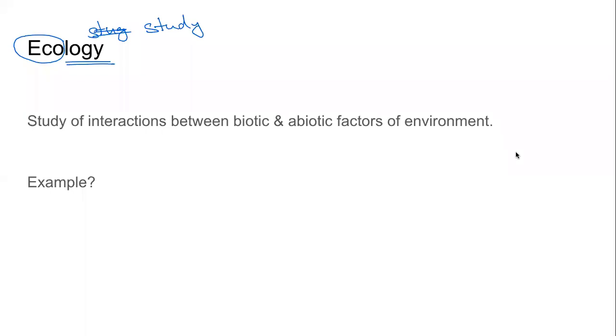When we release the factory pollutants, the chemicals, into the water, who is releasing it? We. What are we? We are part of the biotic factors. We are interacting with what? Water. Water is what? An abiotic factor. And when we release it, it causes something. There is a word that you should have used, Aman. A word starting with a P. Pollution happens, right? So pollution is an example of a bad, or disadvantageous, interaction between biotic and abiotic factors. So ecology is the study of all such interactions, both good and bad.